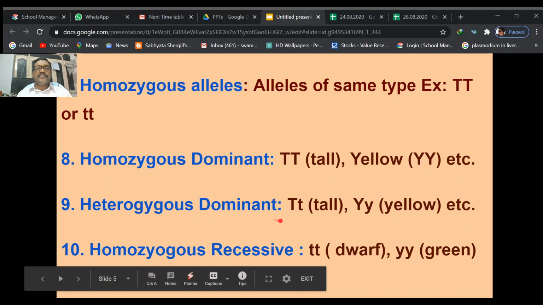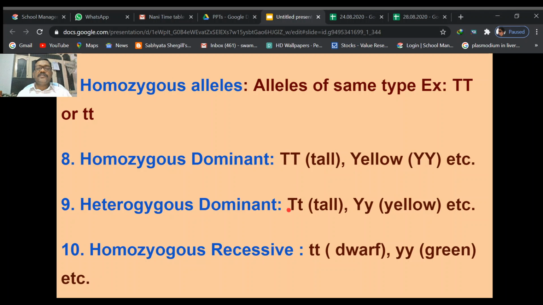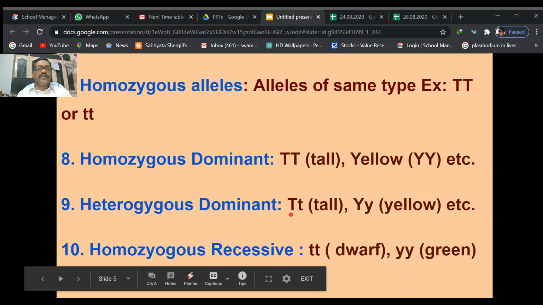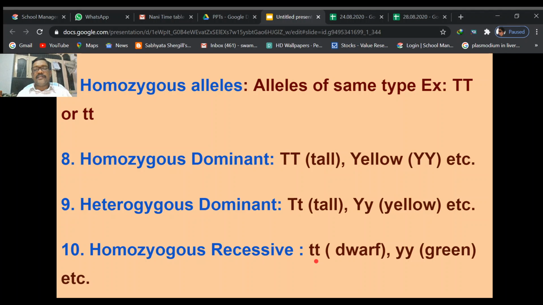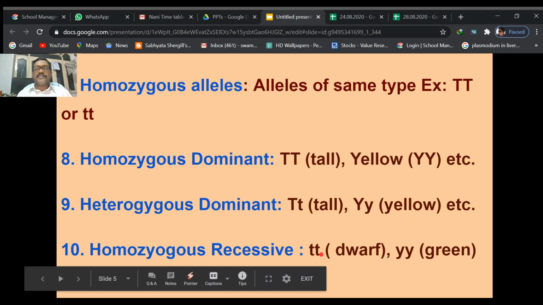Heterozygous dominant alleles means during the hybrid or heterozygous conditions also those dominant characters are expressed. Those are called the heterozygous dominants. Homozygous recessive characters are expressed when the two recessive alleles are present.